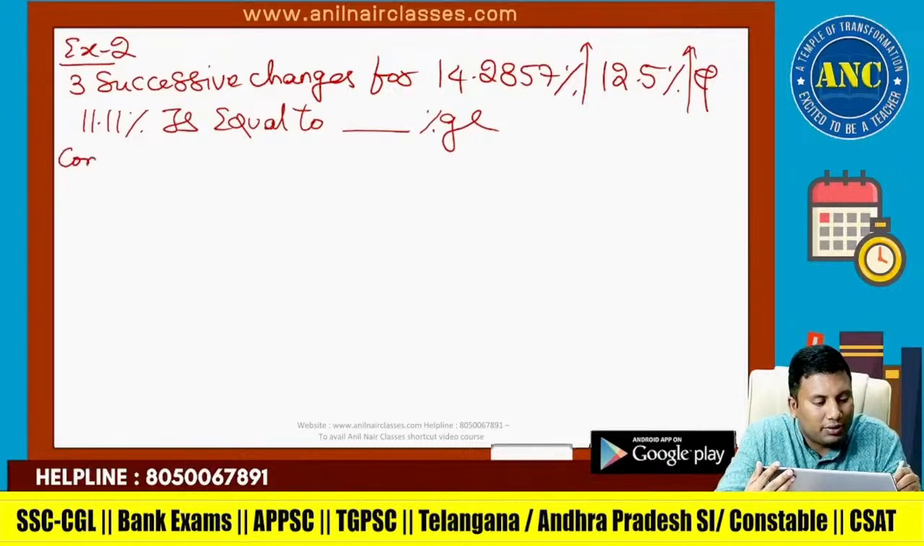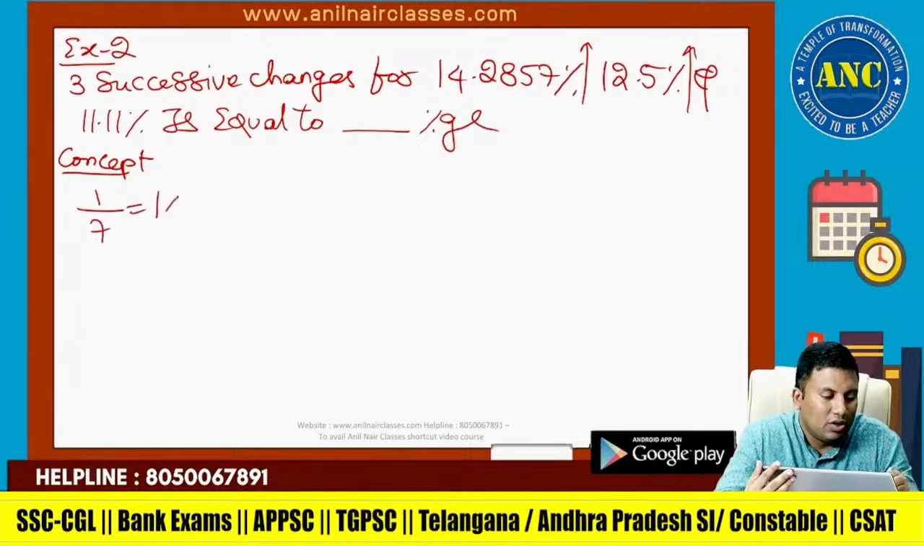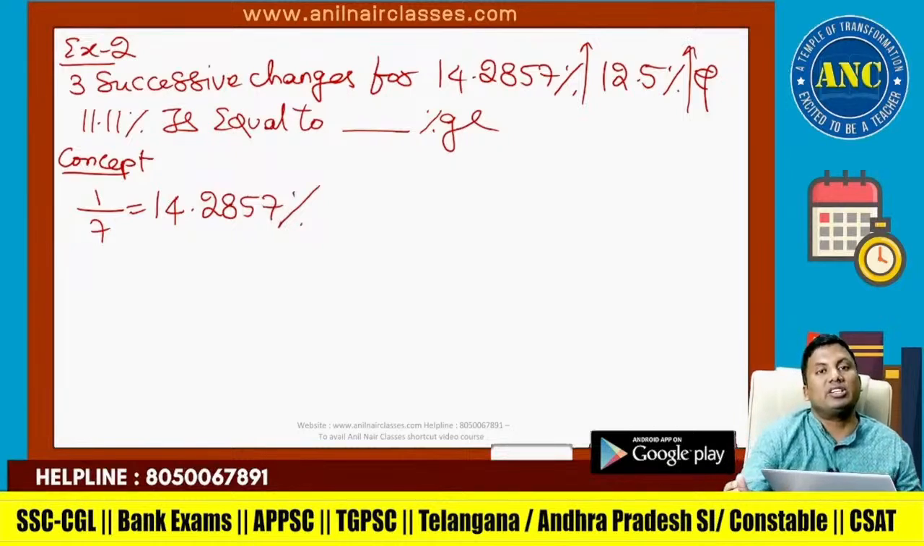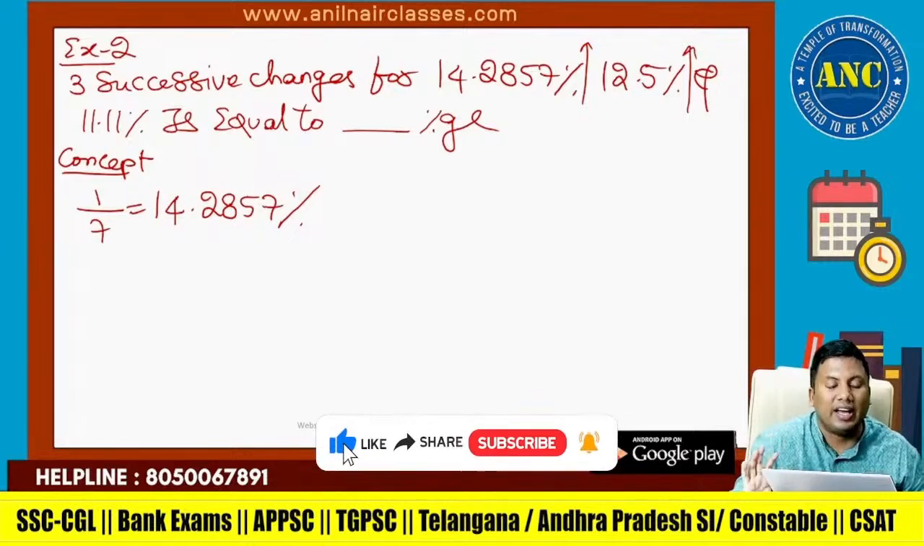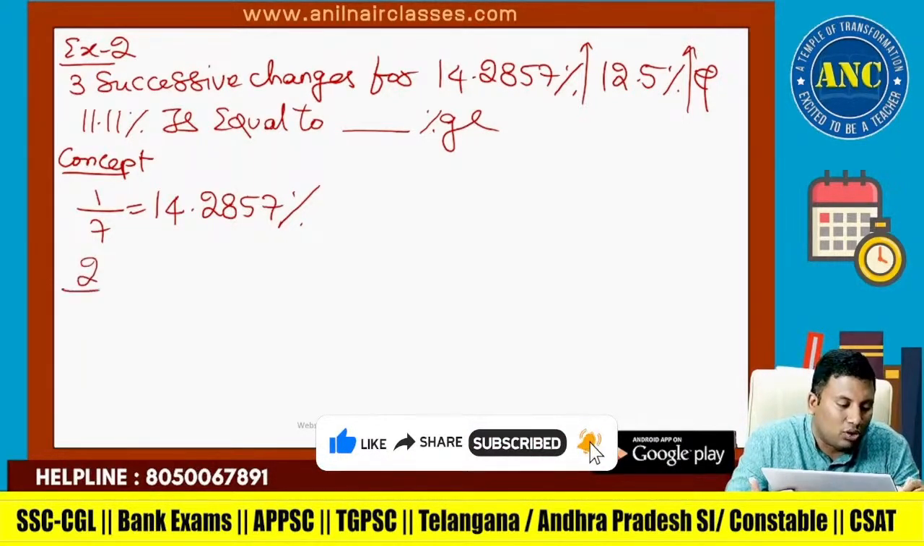Now concept. Listen carefully, sir. 1 by 7 is nothing but 14.2857. There is a reason why I am writing 4 digits after the dot. I will explain you in the next fraction. 14.2857.